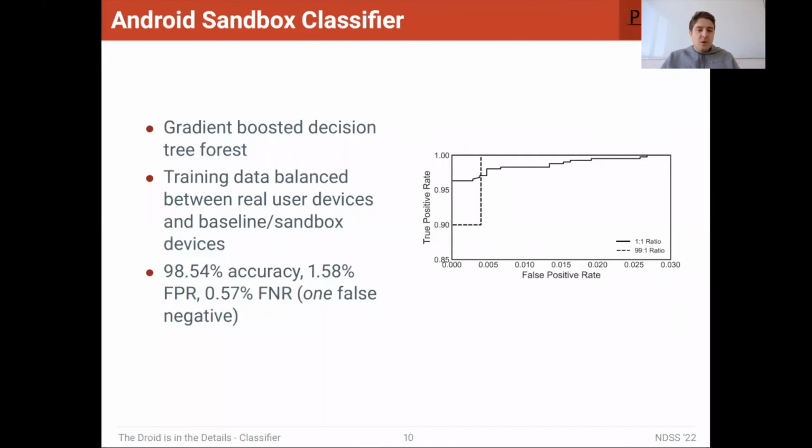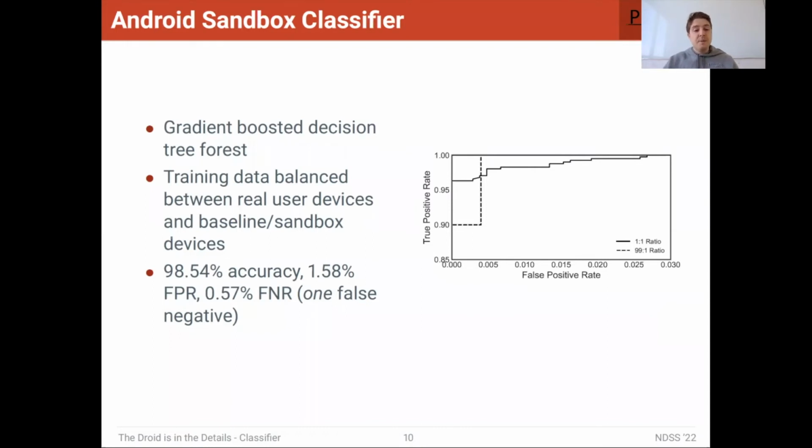So using this data and these artifacts, we train a gradient boosted decision tree forest. And we train on data that is balanced between one set of real user devices and the other class being the baseline and sandbox devices. In this case, we consider these baseline devices to be sandboxes in order to cover for the case where a sandbox would use a freshly installed physical device as a sandbox. So in total, we achieved an accuracy of 98.54% in distinguishing between these real user devices and the sandbox class.